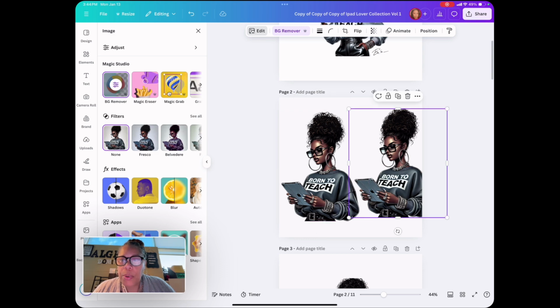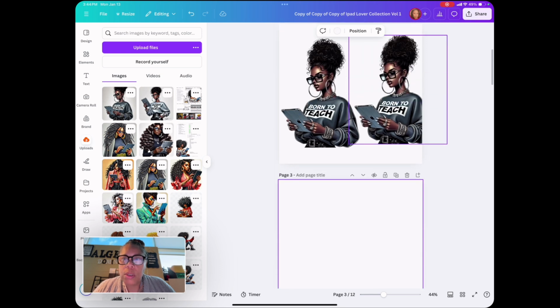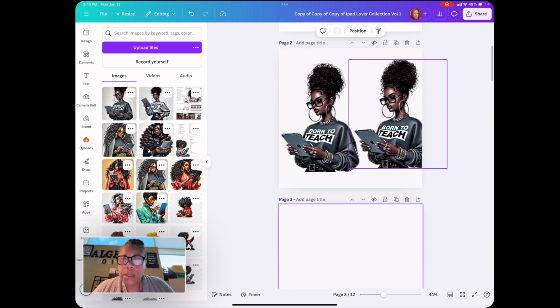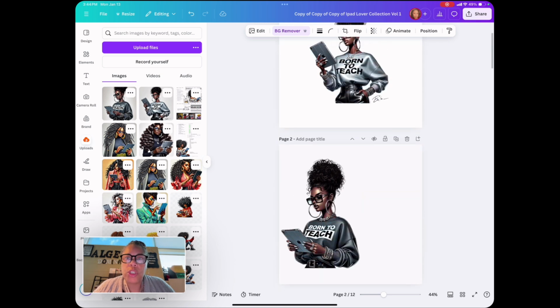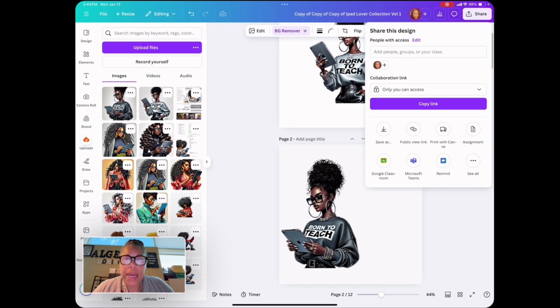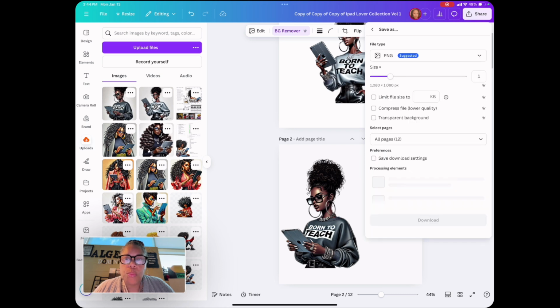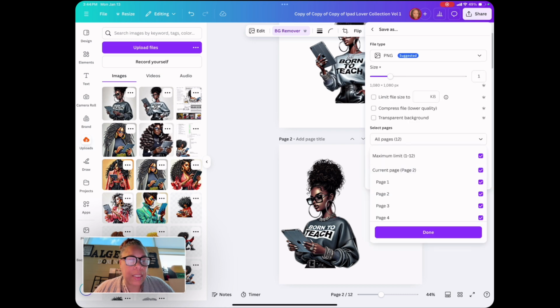But if I wanted to keep her, I could just do another page because, who knows? Some days you want your hair bigger than others. You got to hit done. So, and then you bring her down. And then once you finish, you want to share and you want to make sure you save as. And when you save as, make sure you pick the correct page that you want to download. And then you want to hit transparent background.